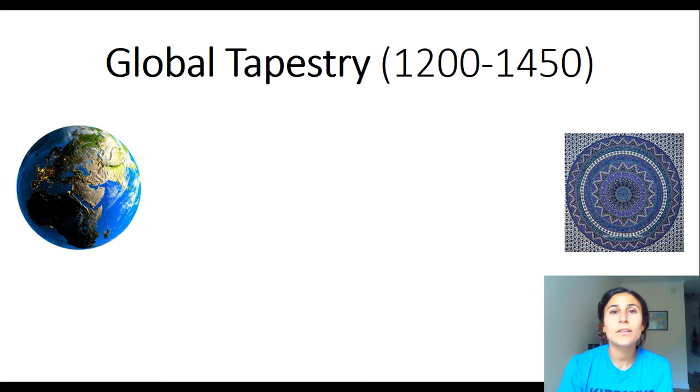All right, everybody. So our first unit is called Global Tapestry from 1200 to 1450. This is the Save AP World. We're going to try to keep this in the curriculum.